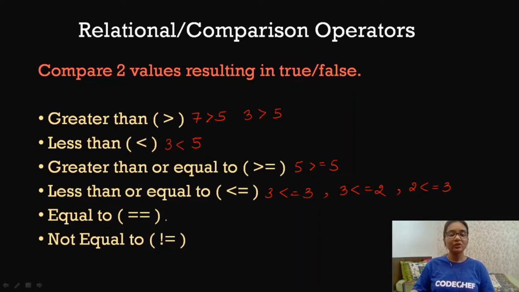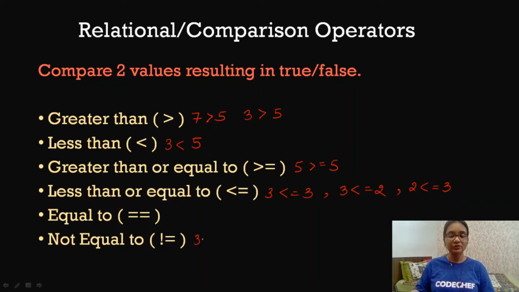Now we have the equal to operator, which we have already discussed. It is used to check whether the left hand side value and the right hand side value are identical or not. And lastly, we have the not equal to operator. The not equal to operator checks that the left hand side value is not equal to the right hand side value, or not identical. So if it is not identical, then in that case it will result in true, otherwise it will result in false.